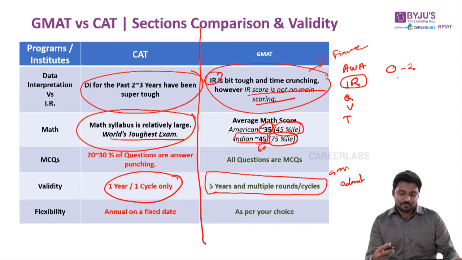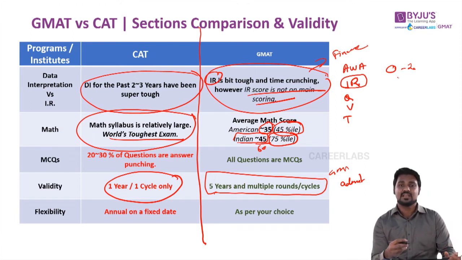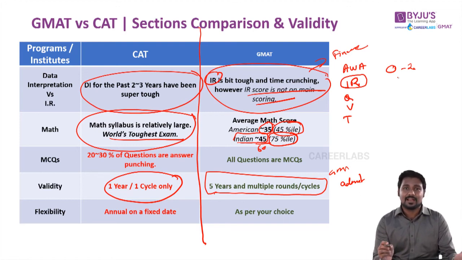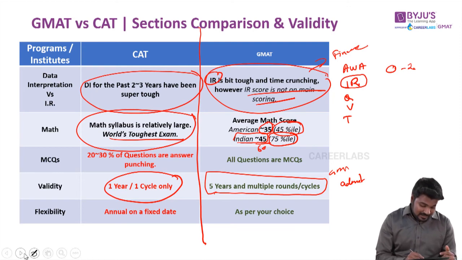Let's understand further. Now that you're very clear that you have more confidence in cracking the GMAT compared to the CAT exam, is the journey over there? Definitely not. Why? Because what happens after your CAT or GMAT exam? You have to apply for an MBA program either in India or abroad. So let's look at what options are available with your CAT exam as well as a GMAT exam. Let's quickly run through that.